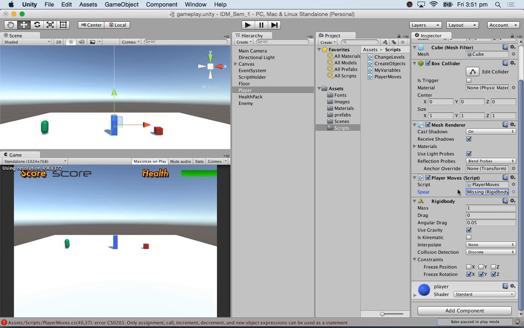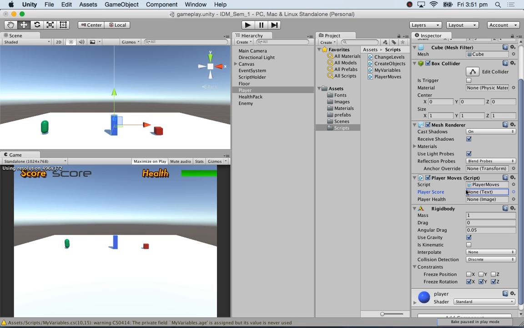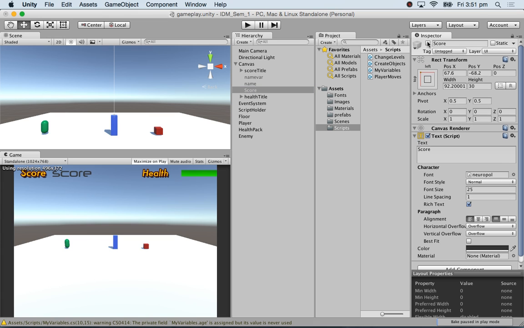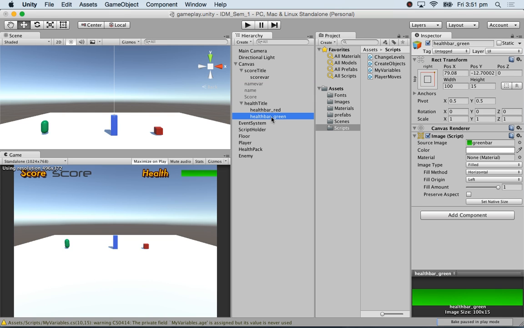So let's come here. I've saved it now. Should work. Yeah, public score. Now, what was the score here? That text variable here. You see this text variable here under canvas. Was that the score? No. We had score title and score variable. Yep. This score variable and score title. So the score variable and health variable. It's the green one that we want to move. Cool, no problem.